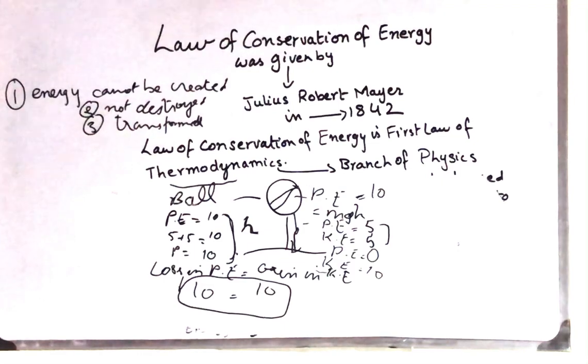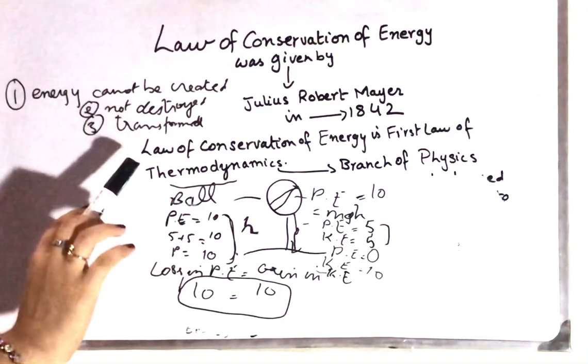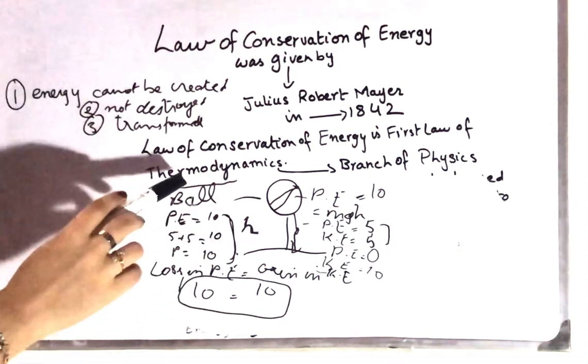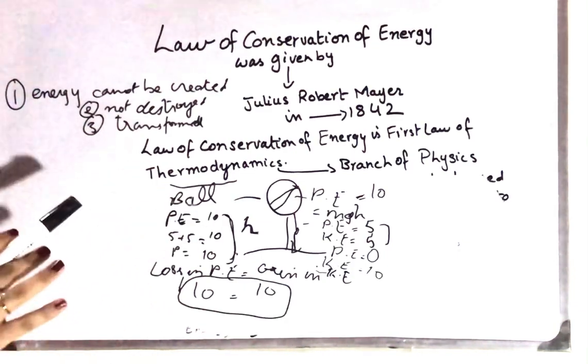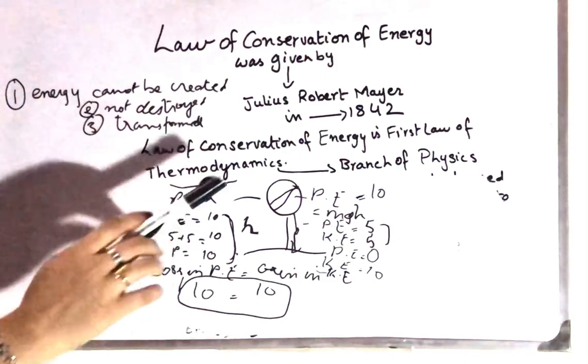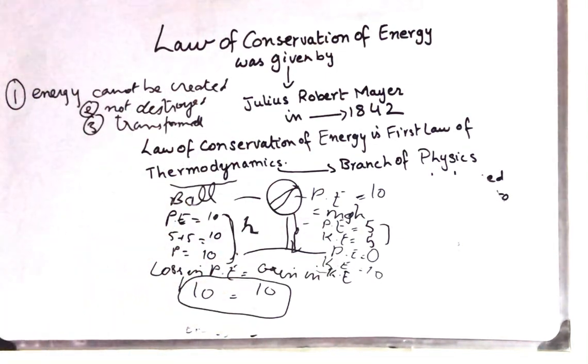Now a short recap of all this. The law of conservation of energy says that energy cannot be created, it cannot be destroyed, but yes, it can be converted from one form to another. Through this example, I have explained the whole concept of this law. The energy remains constant, but it is transformed from one form to another, potential energy to kinetic energy. I hope you have got a clear concept of the law of conservation of energy.